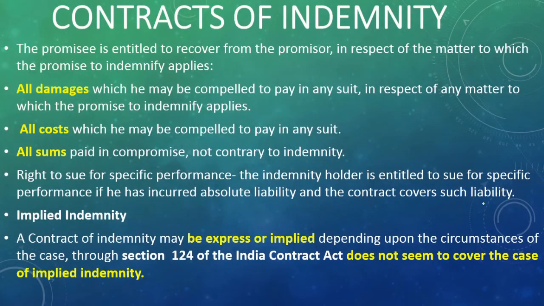So contract of indemnity gives the promisee the right to recover from the promiser in respect of matters to which the promise to indemnify applies. Here one word is there: indemnity applies. Just take an example of vehicle insurance, life insurance or medical insurance.